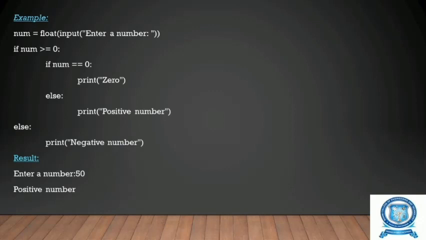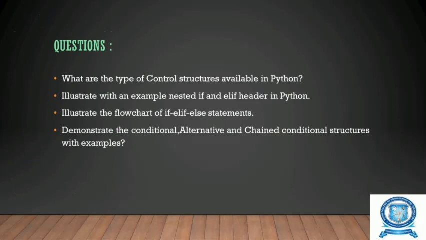Suppose we are giving the number as 50. We are entering the number, that is input is 50. This 50 will be stored in the num variable. We are checking first if 50 is greater than or equal to 0. We know it is true. Then we are entering into another checking condition, that is if num is equal to 0. It is not equal to 0, so we are going to the else part and printing that the number is a positive number. Okay, so this is an example, and these are the questions related to this topic.